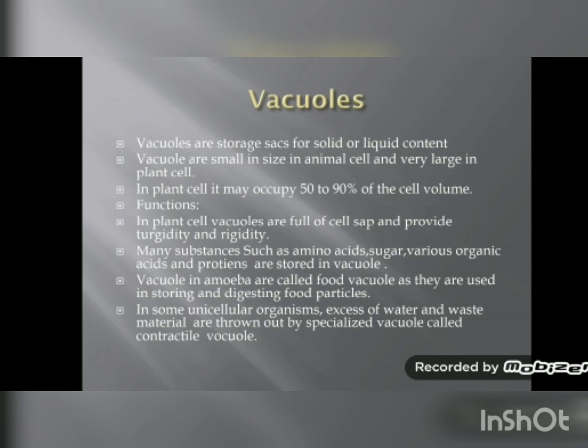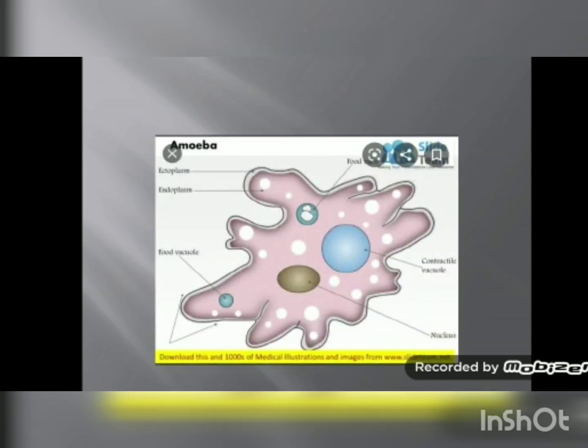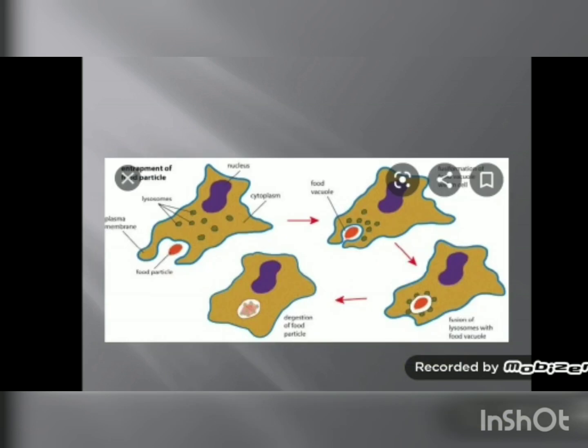Now, in amoeba, vacuole is known as food vacuole. Now we'll see the figure. In this figure you can see when a food particle comes near amoeba, as the plasma membrane is flexible, it allows the entry of the food particle, and you can see a food vacuole is formed for ingestion of food in amoeba.